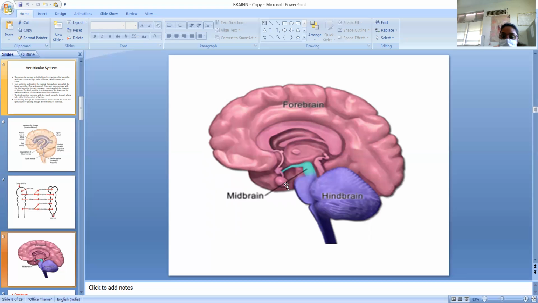So we can see in this picture more clearly. This is the forebrain, the cerebrum. Most of the brain is covered by the cerebrum, so sometimes if we say brain, it is synonymously related to the cerebrum alone. This is the limbic system, so there are more structures present here, and this is the midbrain, and behind the midbrain, this is the pons, and this is the spinal cord, and this is the hindbrain. We can say this is the cerebellum.